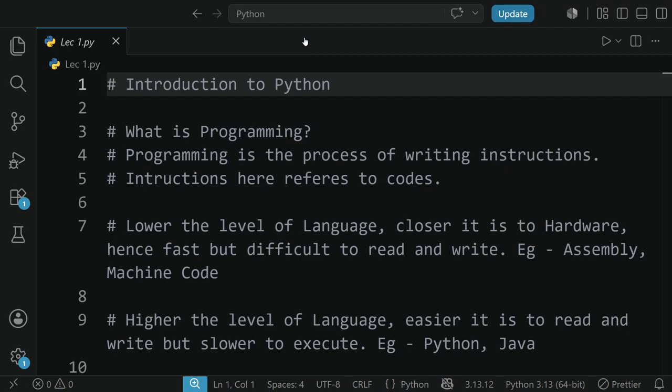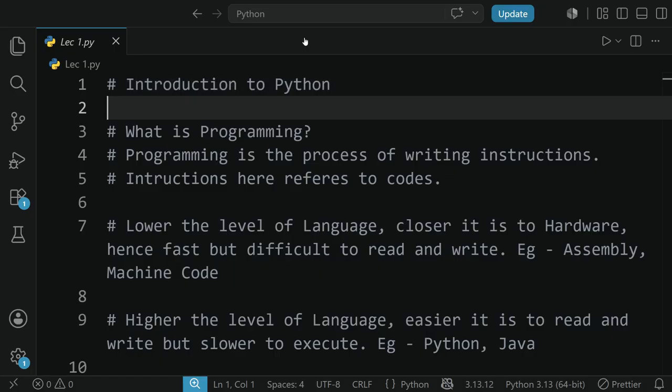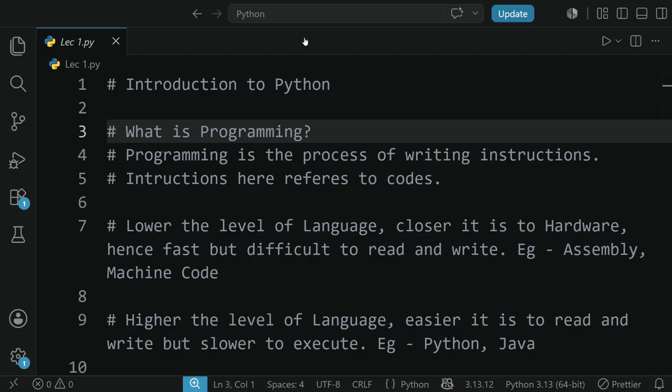Today we are going to cover the first lecture of Python 101. So, before studying about Python, we need to understand what is programming. What is programming? Programming is the process of writing instructions.